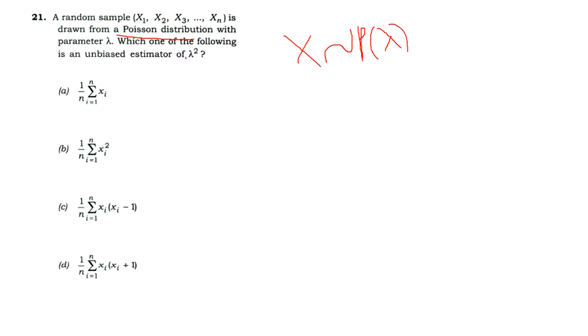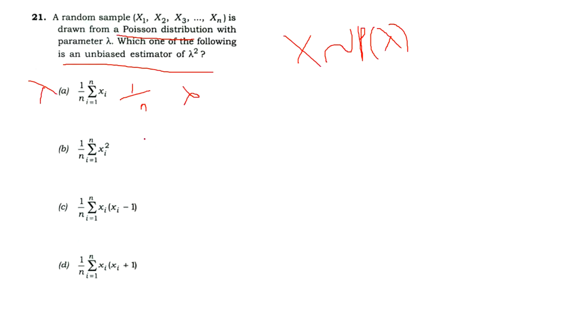Now, which of the following is an unbiased estimator of lambda square? We can check each and every option, and it will be enough. Summation 1 upon n, summation i equals 1 to n of xi: you will get 1 upon n into n lambda, which means here you get lambda. We need lambda square, so this is wrong.